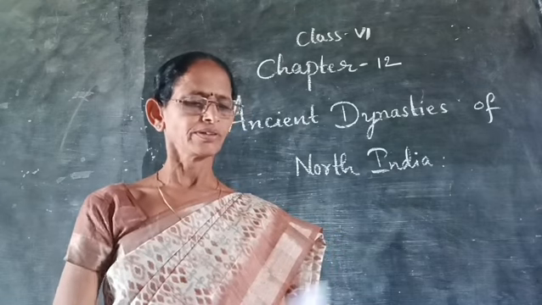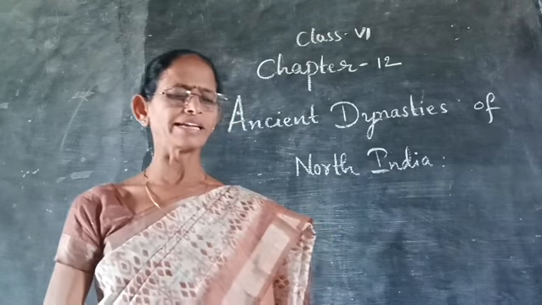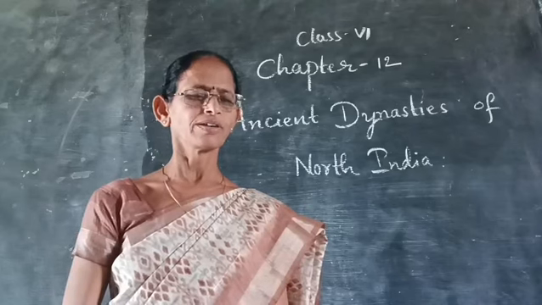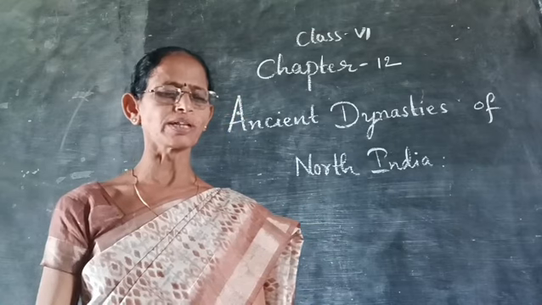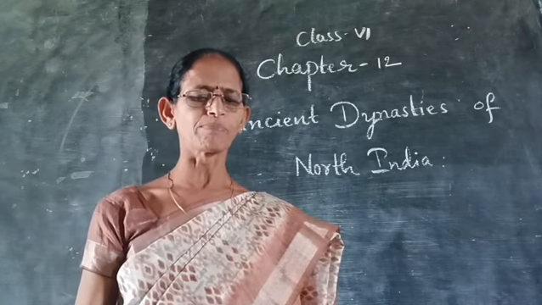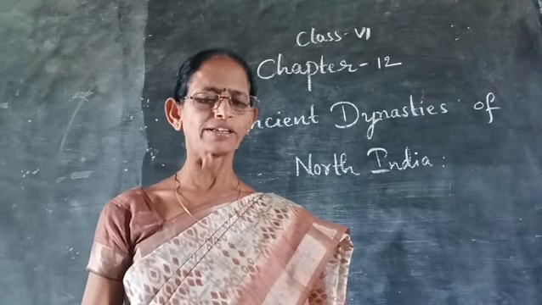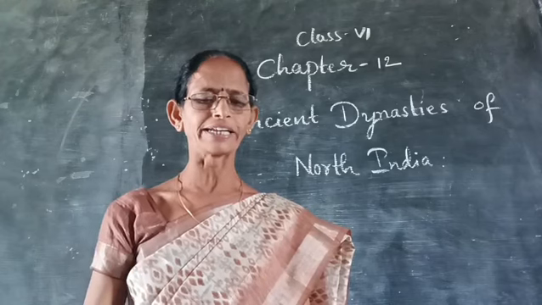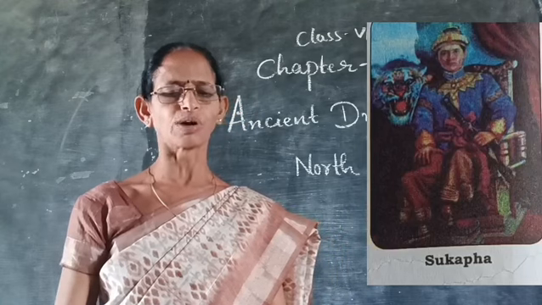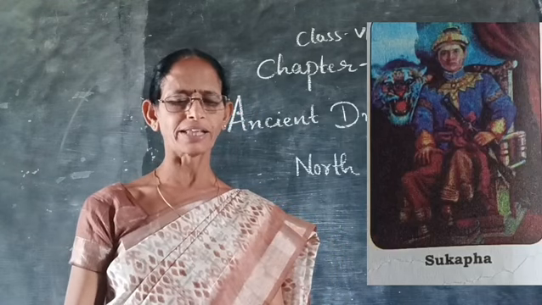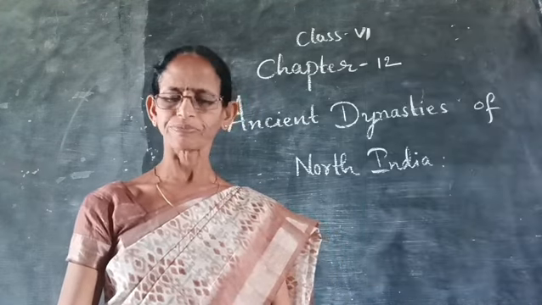Now, I am explaining the last dynasty of North India, the Ahom dynasty. Ahom rulers ruled over part of modern Assam for 598 years. The dynasty was started by the Shan prince Sukapha.